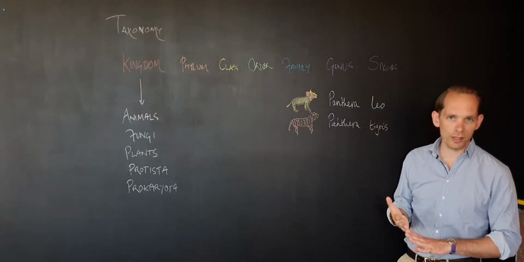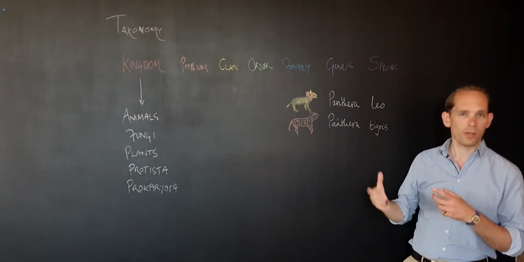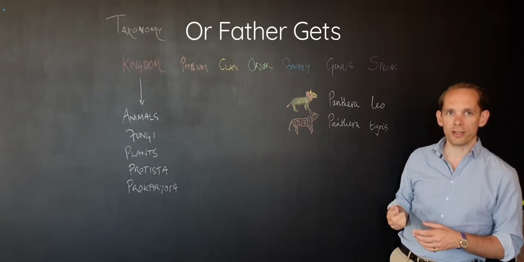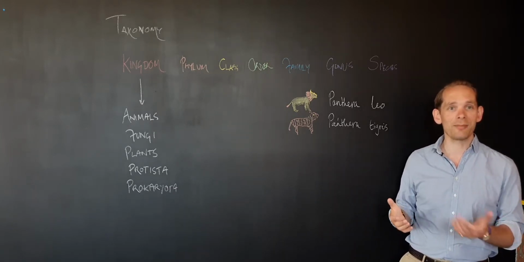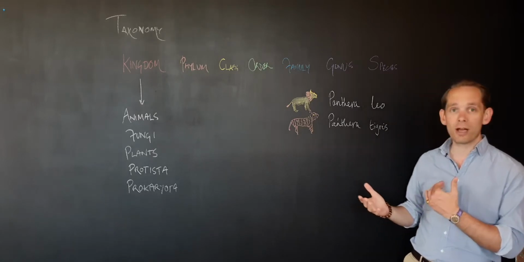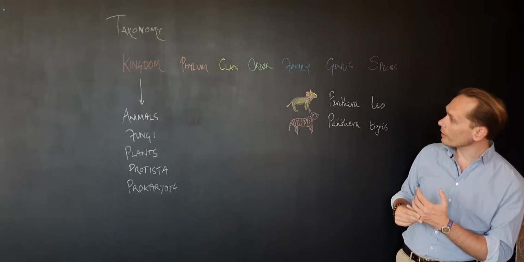The way I was taught this, the way I remember it, is with the mnemonic "kiss poor Claude" or "father gets sad." I don't know what that means really, but I've never forgotten it. So if that's a useful way of remembering it, then great.